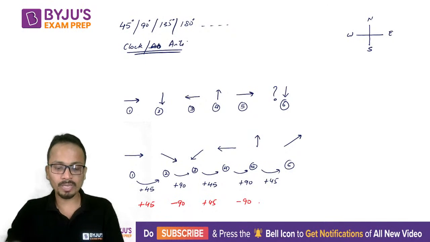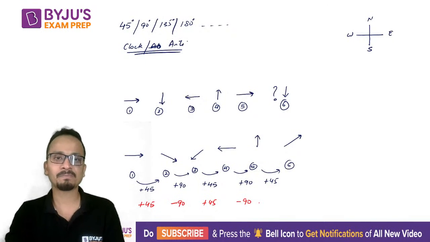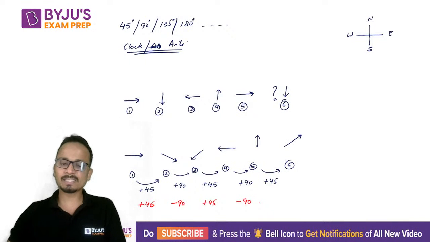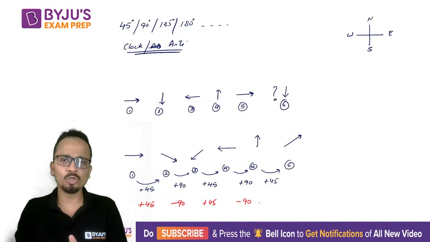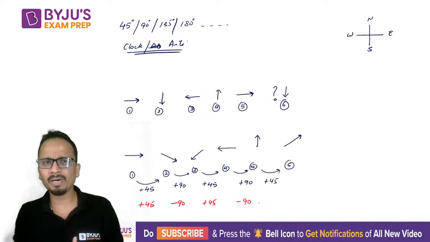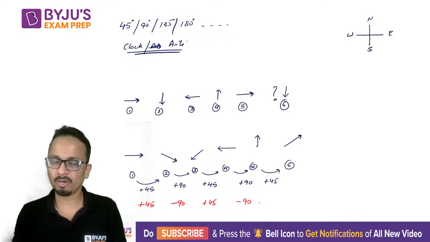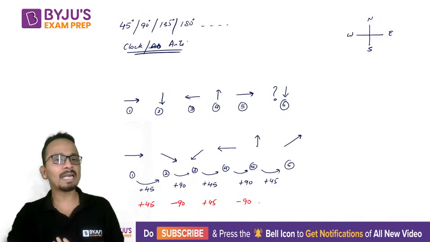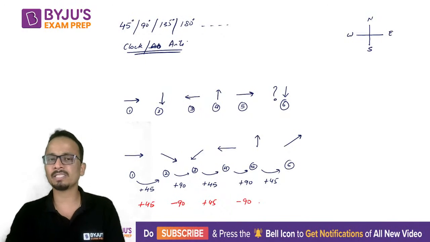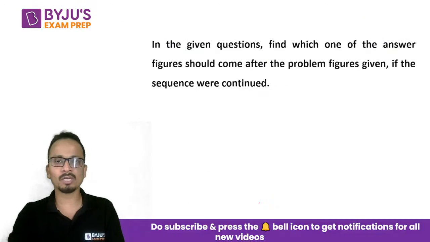Okay, so you cannot find the exact angles here. All right, so friends, these are some things that I have told you which we need to remember while solving the questions of abstract reasoning. So let's have a look at some of the questions related to the things that I have told you. So let's start with question number 1.